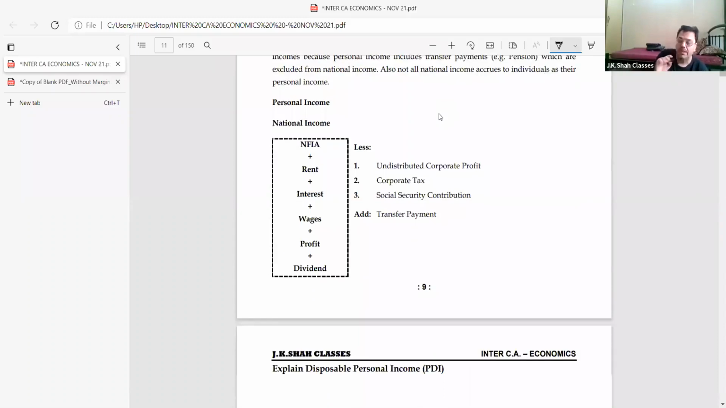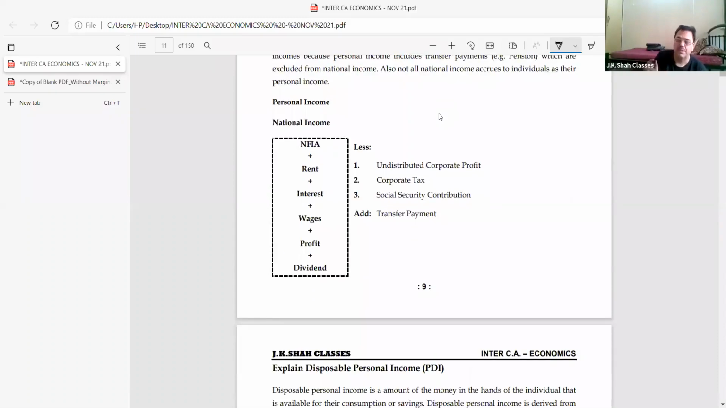See, this is that particular formula given in personal income. What do you have to add? Pay attention. Transfer payment, agreed na? And deduct what? Undistributed corporate profit, social security contribution. I'll explain all this soon.